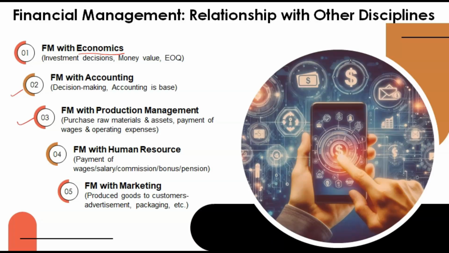Now production management. Whenever we have to prepare goods, suppose you have a manufacturing or production business, you produce some goods or services. Suppose you prepare mobile phones. For preparing that mobile phone we need raw materials, we need its parts. All those parts we have to purchase from the suppliers. Cost and everything has to be seen. Cost, again finance will come, money will come. After purchasing, all those things have to be assembled. Who will assemble it? Who will create that mobile phone? Who will make that product?